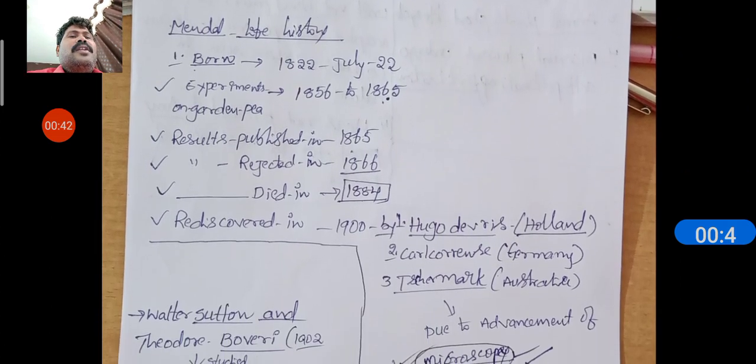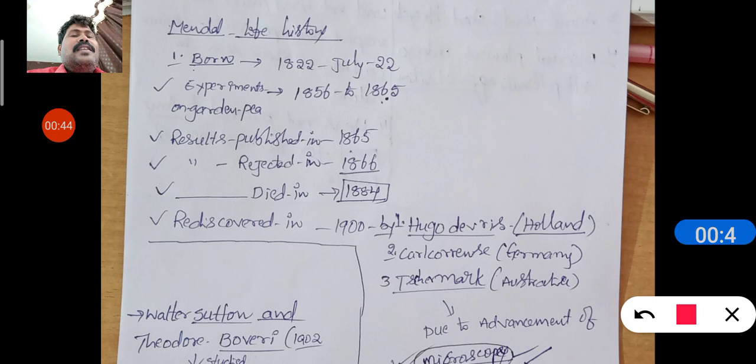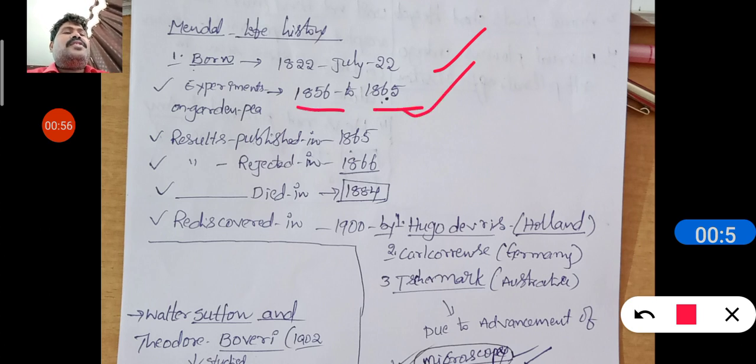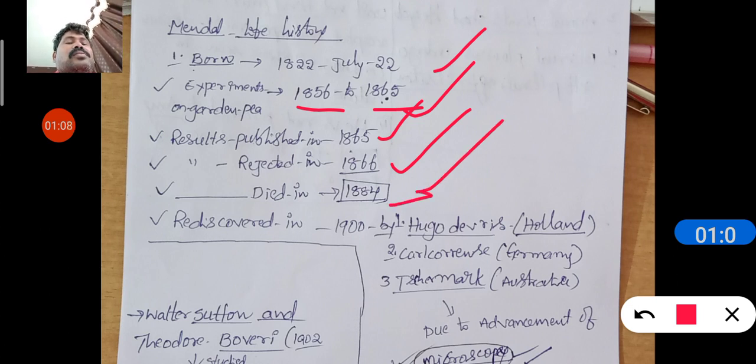If you look at Mendel's life history, he was born on July 2nd, 1822. He started his experiments on garden pea plants from 1856 to 1865. His results were published in 1865, rejected in 1866, and he died in 1884.